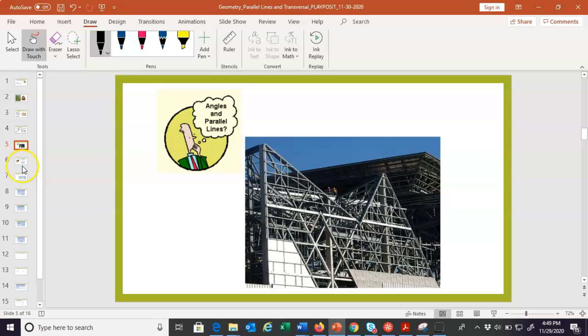All right, we're going to be, again, I think I mentioned this earlier, looking at parallel lines and all the different angles that are formed when you start intersecting them with other lines. So this is a really cool architectural design picture. This is a real picture. Look, there's real people. You can't see that. Real human people. And you can see all these different angles that start to form when you start to make intersections of lines. It's really cool.